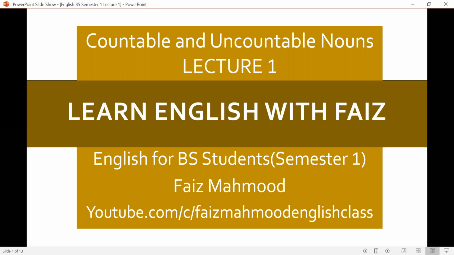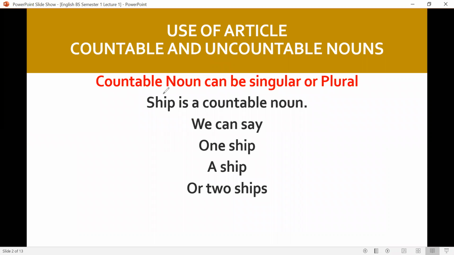This is a series of lectures generally for every student learning English and especially for students of business studies semester 1. This series will cover the syllabus of business studies semester 1 students. The first one is use of article, countable and uncountable noun. Use of article with countable and uncountable noun.